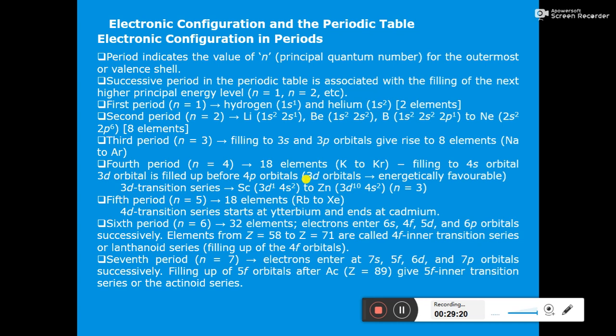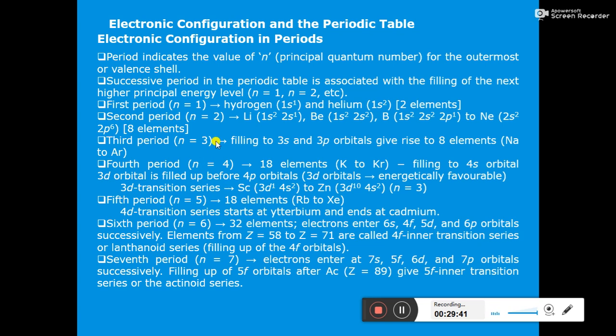So here you can see that the 3d orbitals are energetically favorable. The 4s orbital has less energy, 3d has more energy, and 4p has even more energy. So the various orbitals are filled in the increasing order of their energies.